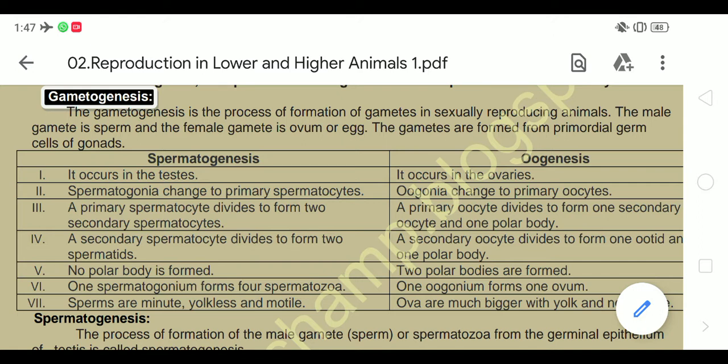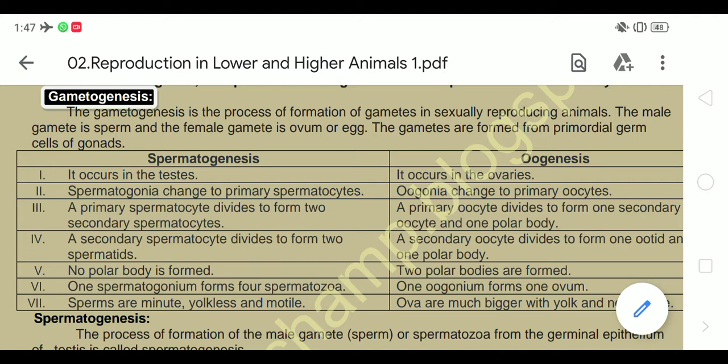Today we are going to start with the next subtopic of second chapter, that is gametogenesis. It is the process of formation of gametes, which is essential for sexual reproduction, where the male gamete sperm and female gamete ovum or egg get fused with each other. That is the important event in sexual reproduction.